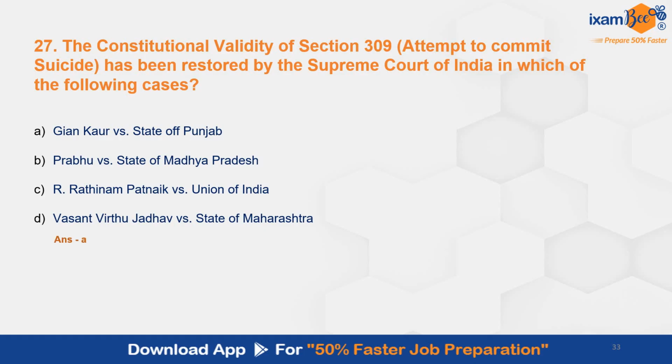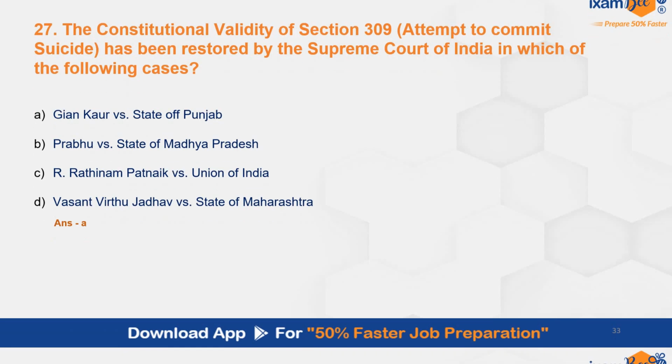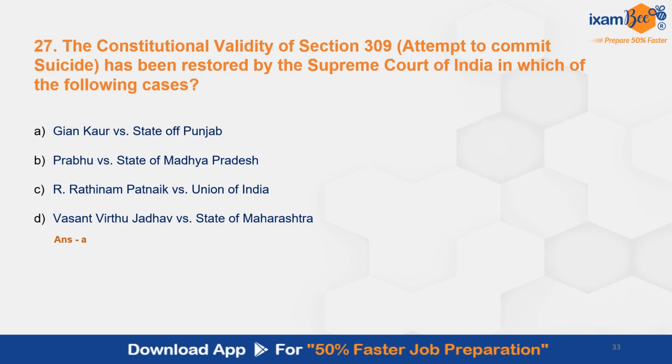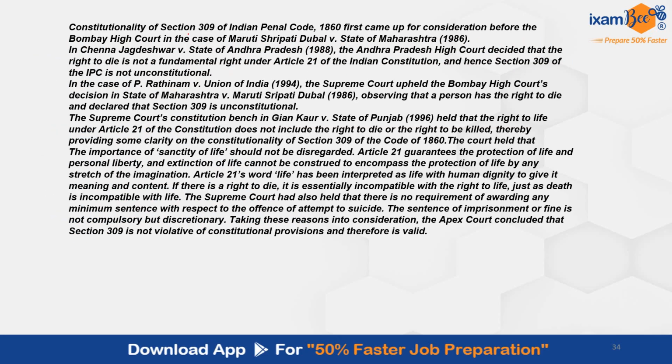The correct answer here is A. Gyan Kaur versus State of Punjab. Here this is more likely an IPC question, Indian Penal Code question. The constitutionality of section 309 of Indian Penal Code first came up for consideration before Bombay High Court in this case. In the following cases, it was decided that right to die is not a fundamental right under Article 21